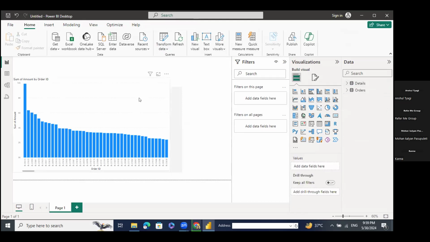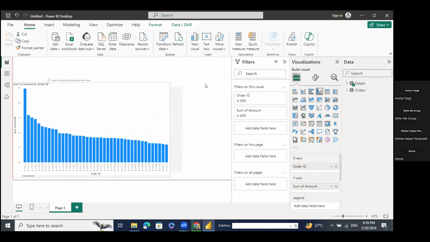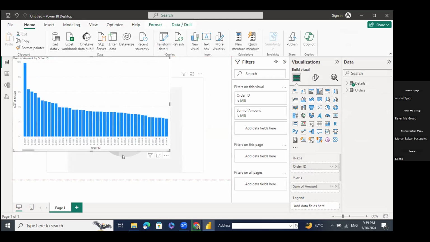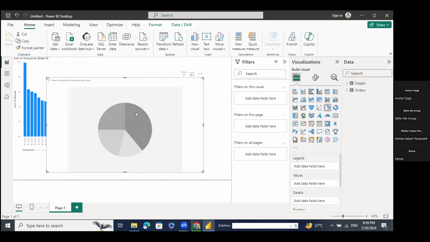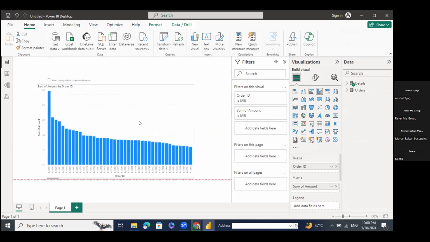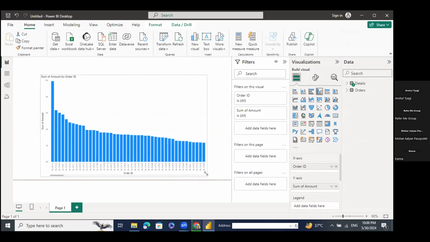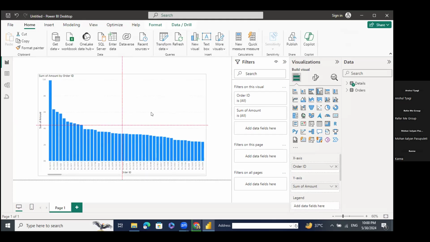Just wait a minute, guys. We need to click on this, so I will explain it to you with the help of this. Okay, so this is the sum of amount by order ID.